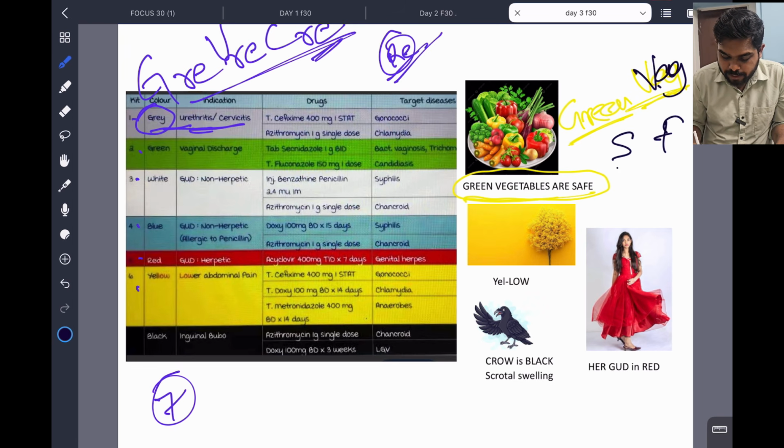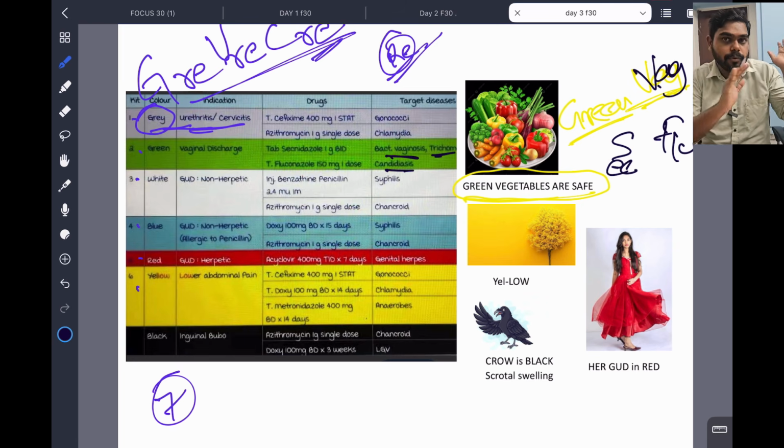S for secnidazole, F for fluconazole. So green vegetables are safe. Second one is green, which is vaginal discharge: secnidazole and fluconazole. Clear? Symbol. So bacterial vaginosis, candidiasis, trichomoniasis, the second box we studied before, it is coming here. Okay, clear. Third is white. Now 3, 4 and 5 we can classify into herpetic type.